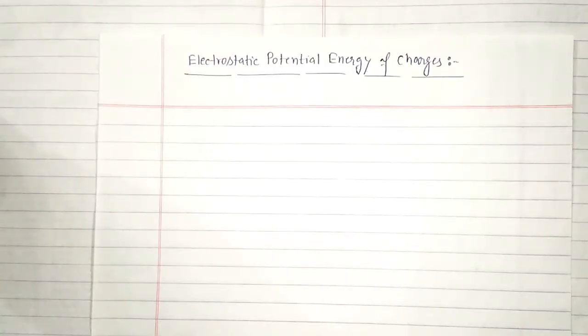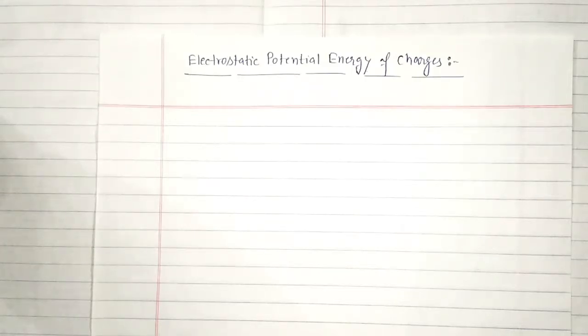So when two charges are infinite distance apart, the system consisting of two charges has zero potential energy, since it requires no work to move a charge. But if charges of the same sign are brought closer, work is done against the force of repulsion, and this work done is stored in the system of two charges in the form of potential energy.